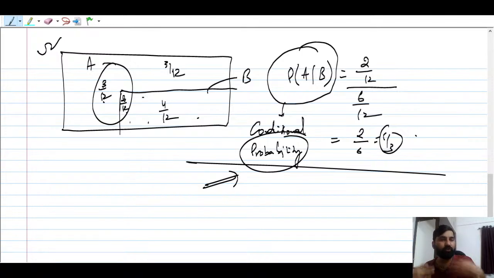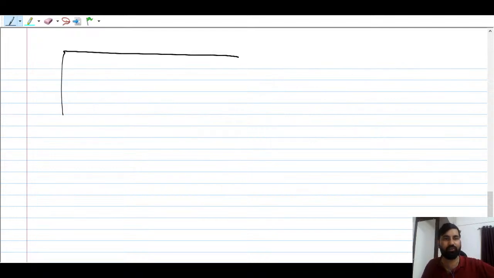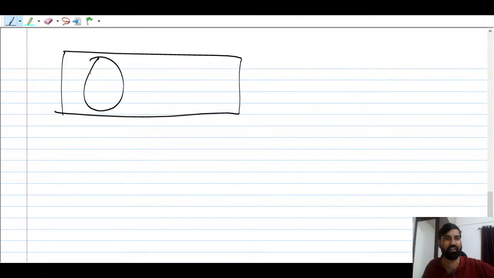So what do you need exactly? When there is a sample space and there are 2 events, in order to compute conditional probability, you need the common probability. You need to find the probability of the common outcomes between A and B, and you need to find the probability of B. That's it. So you only need 2 probabilities. This is the A event and this is the B event, right?